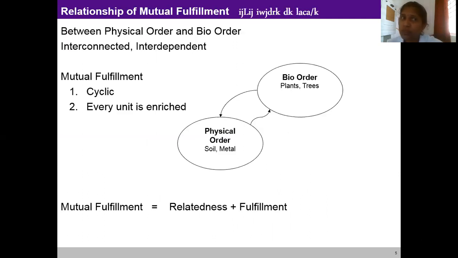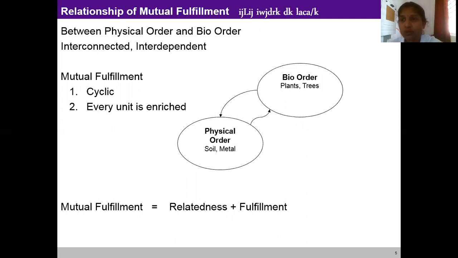When we talk about relationship of mutual fulfillment between physical order and bio order, it is cyclic. The process is cyclic. Soil is getting converted into plants. Plants are getting converted back into soil. So that is why we tell it as cyclic.